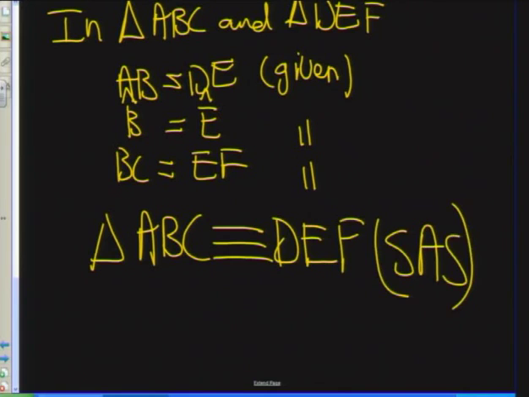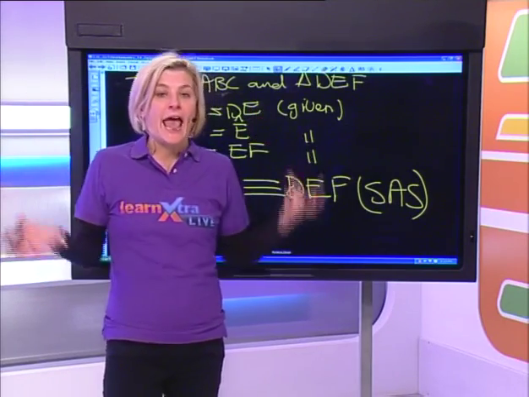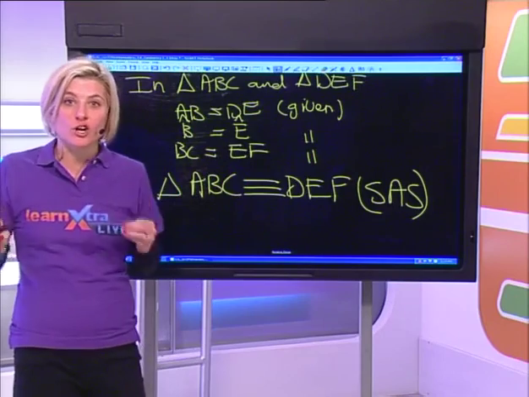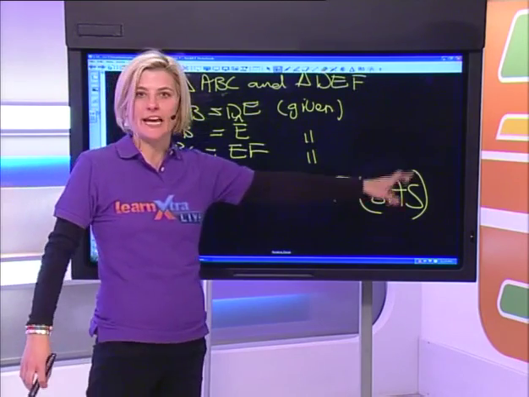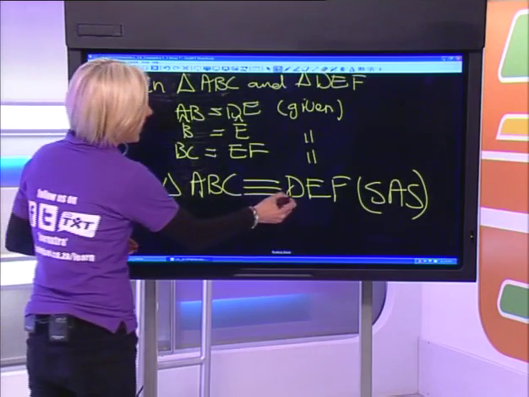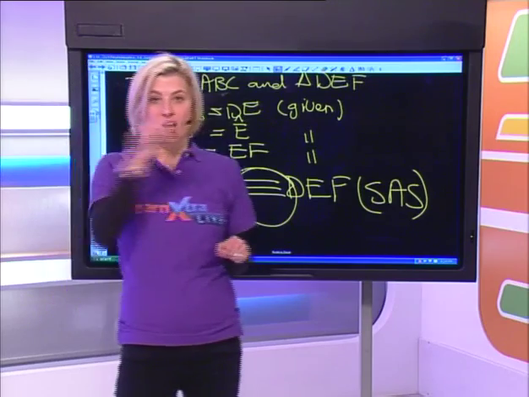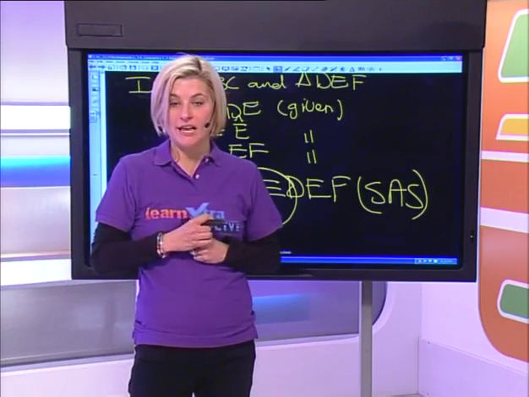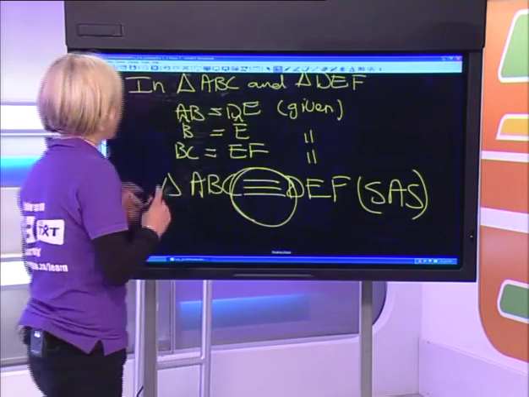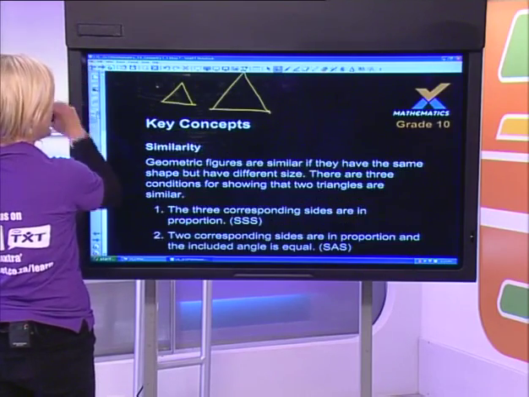There's a couple of things that I just need to highlight. It's not the triangle that's SAS or ASA. It's two triangles that are congruent. And the reason why they are congruent is side-angle-side, or whatever the case may be. And the sign for congruence is those three horizontal parallel lines. Tabang, I hope that answers your question. So let's carry on and move on to similarity.